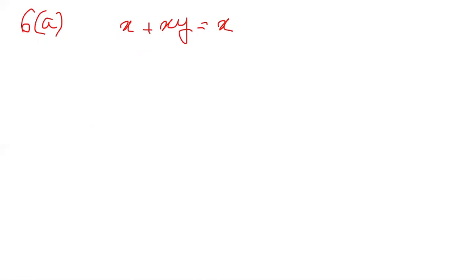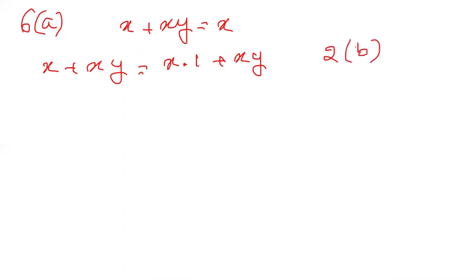Let us start with the left hand side, x plus xy. I can write it as x dot 1 plus xy. This is by 2b. What is 2b? x dot 1 is equal to x.